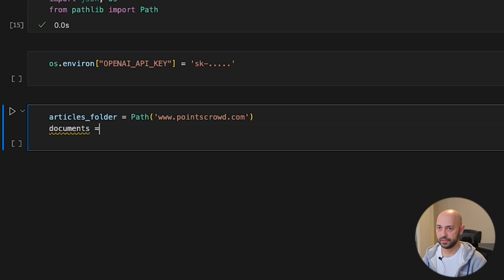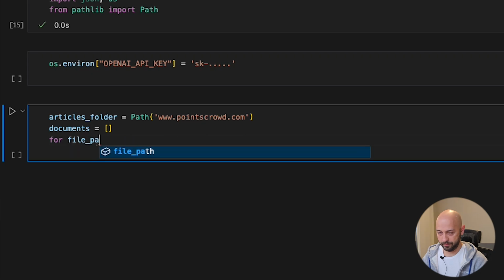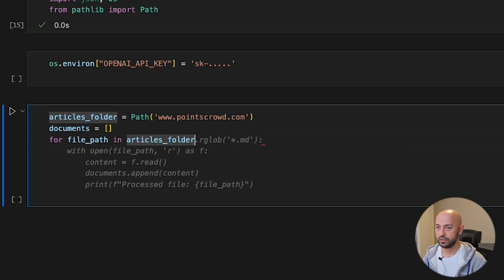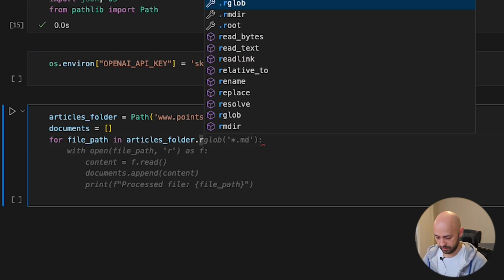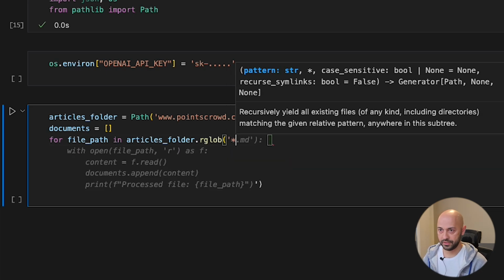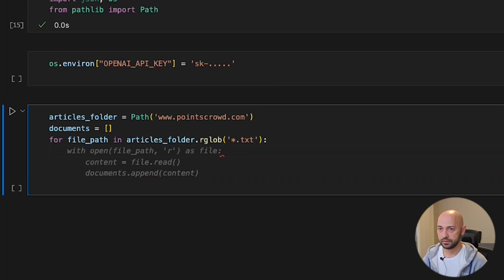Let's prepare. We're gonna have our documents as an array. We're gonna do for file path in articles folder, and we're gonna be interested in txt files.